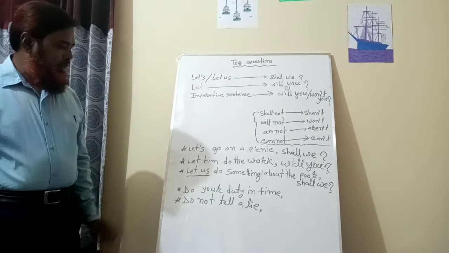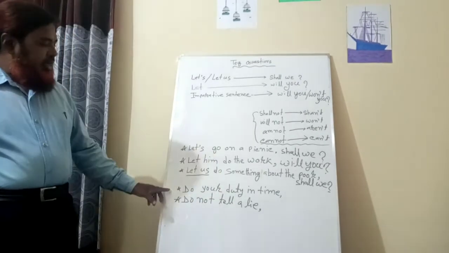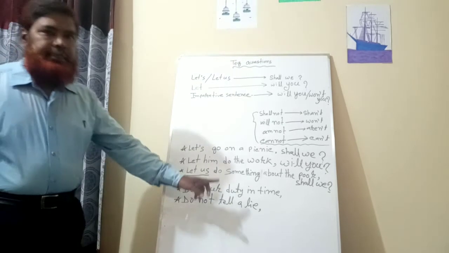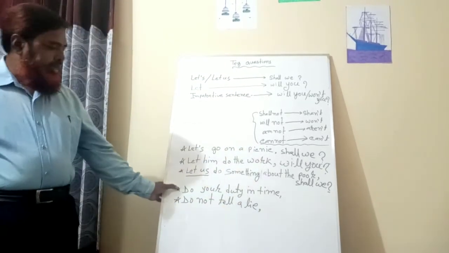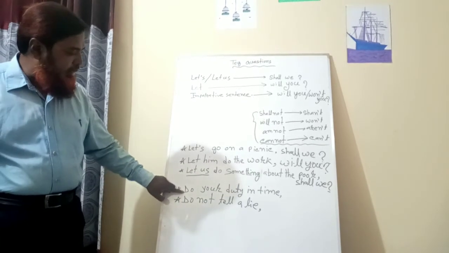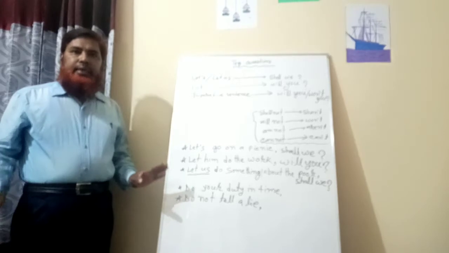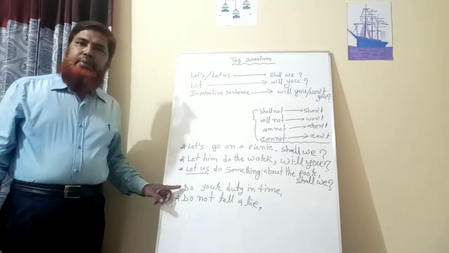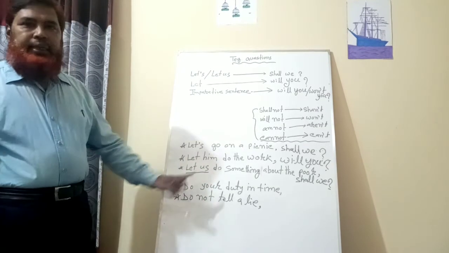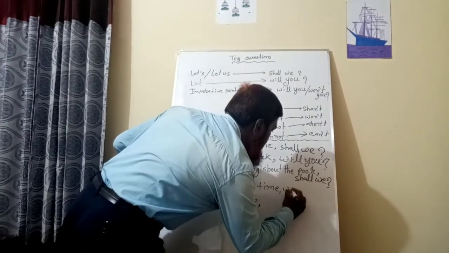Clear? Then I have written two imperative sentences. Do your duty in time. Here, at the beginning of the sentence, is do. Do is a verb, so you can think that it is an imperative sentence. So the tag question will be will you.